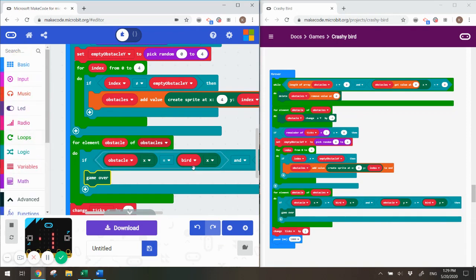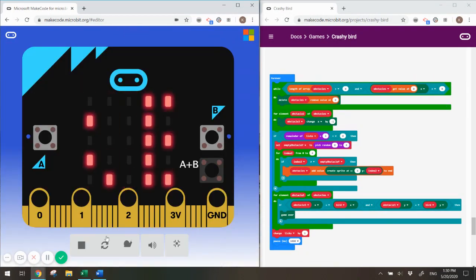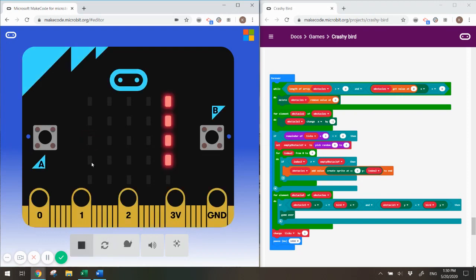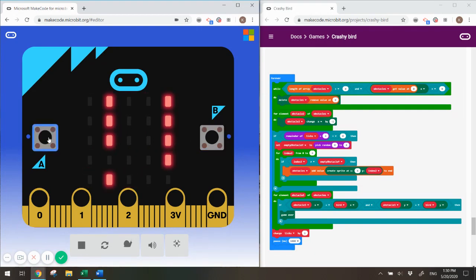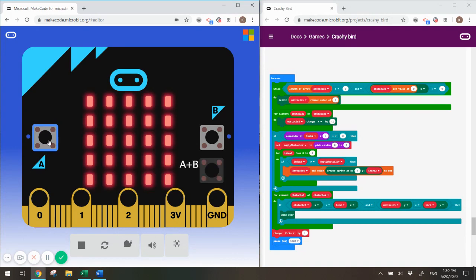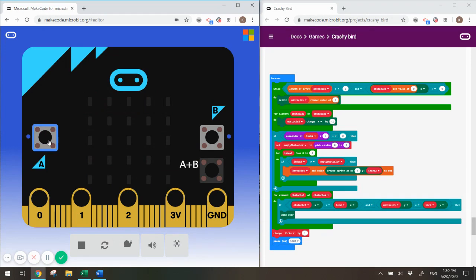Just like so. All right, let's open up the emulator, take a look at it. I'm gonna hit play. All right, obstacle's coming. If I go down, I can go through the wall, go up to the opening, go through the wall. But if I don't move and hit it, game over. All right, it's working just like we want.